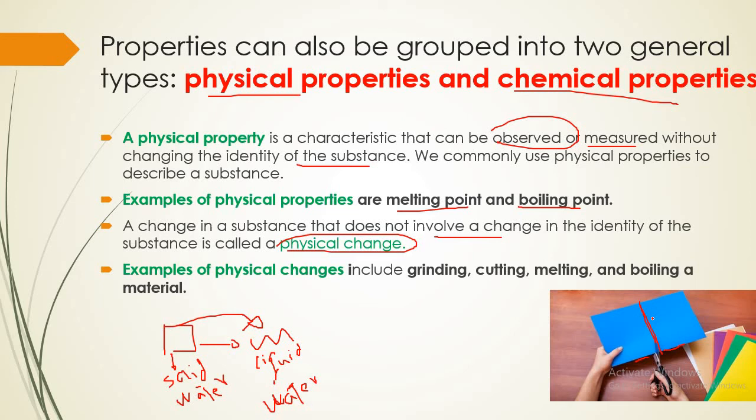When you boil water, the liquid changes into water vapor. The material that makes up water vapor is water, so the substance that makes up the liquid and water vapor doesn't change. So this change is called a physical change.